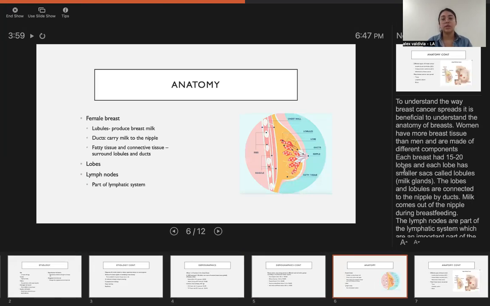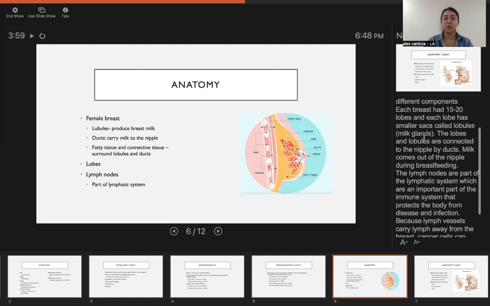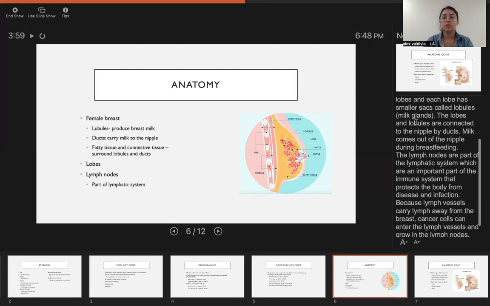So to understand the way breast cancer spreads, it is beneficial to understand the anatomy of breasts. Women have more breast tissue than men, made of different components. Each breast has about 15 to 20 lobes, and each lobe has smaller sacs called lobules, which are milk glands. The lobes and lobules are connected to the nipple by ducts. Milk comes out of the nipple during breastfeeding.